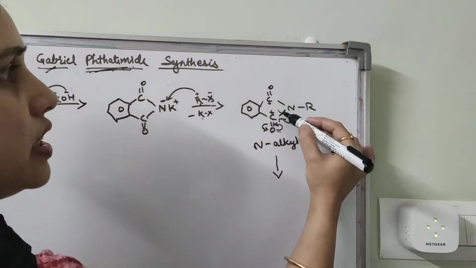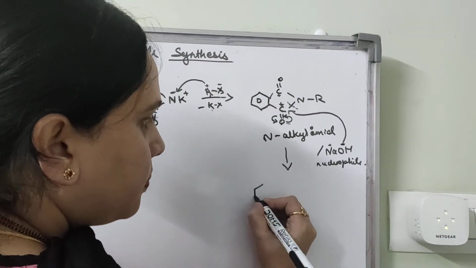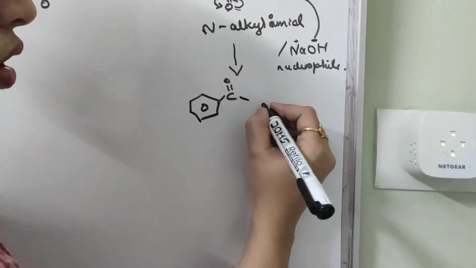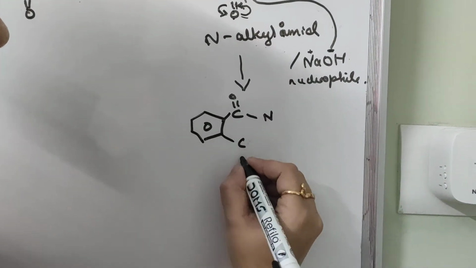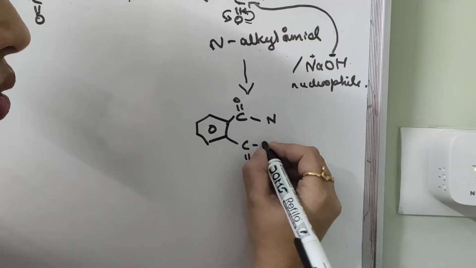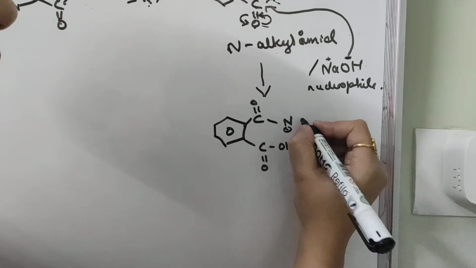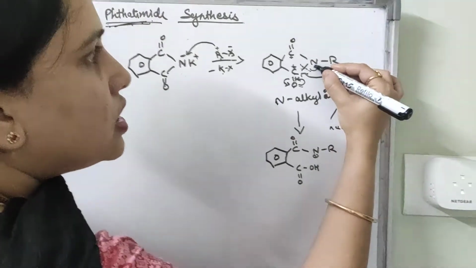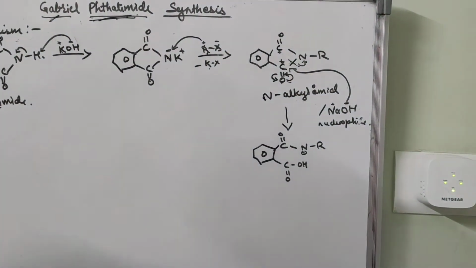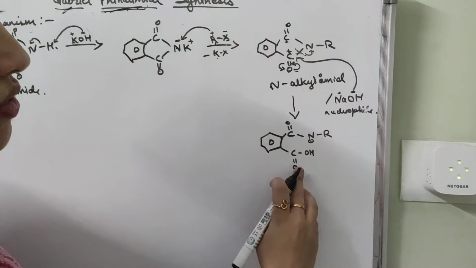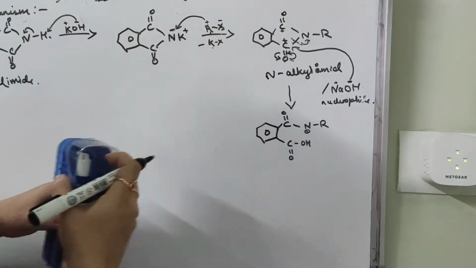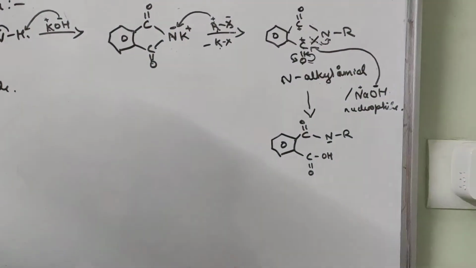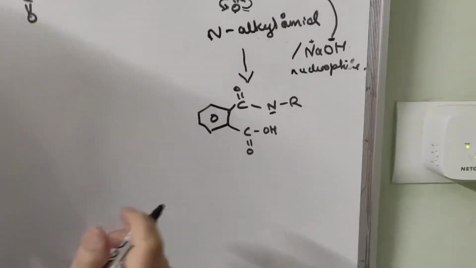We get C double bond O, OH, and N minus R, with the lone pair of electrons on nitrogen giving it a slightly negative charge.